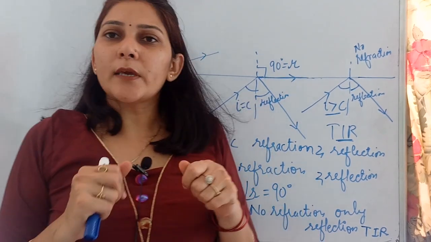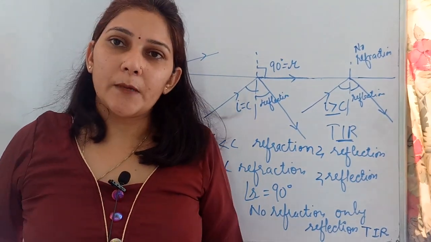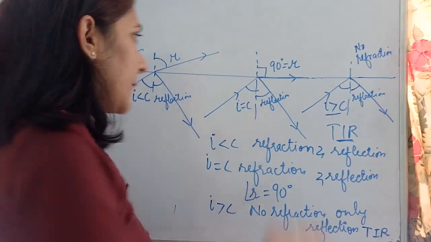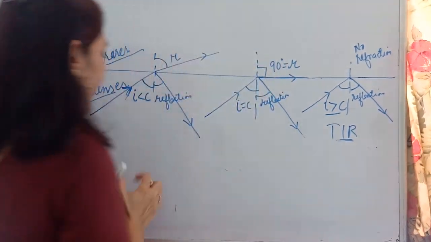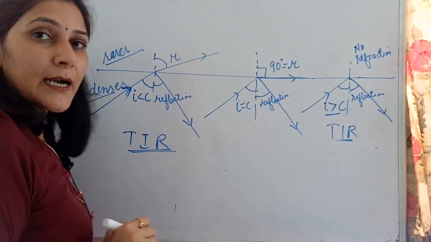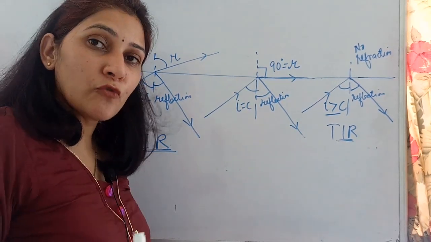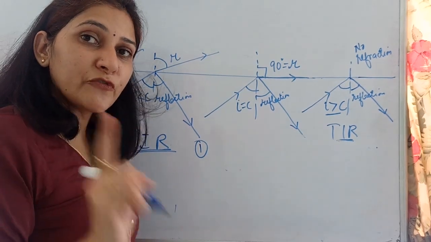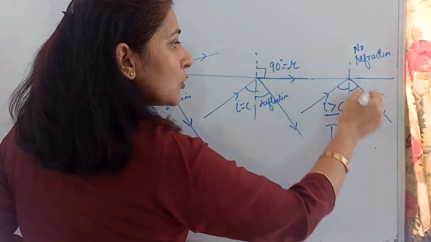So when we talk about the term TIR, that is total internal reflection, what can we write for it? For critical angle we have written the definition, but what can we write for this term, TIR? Okay, let's write that down. TIR is total internal reflection. What are the essential conditions required for total internal reflection? What have we learned so far? The first essential condition for TIR to happen is that the light rays should move from denser to rarer medium.